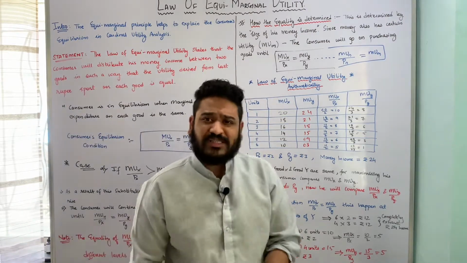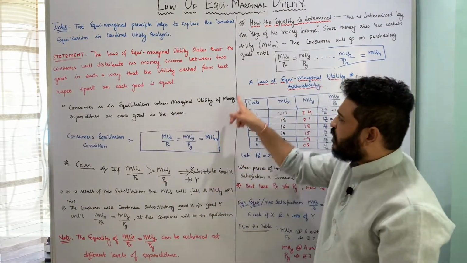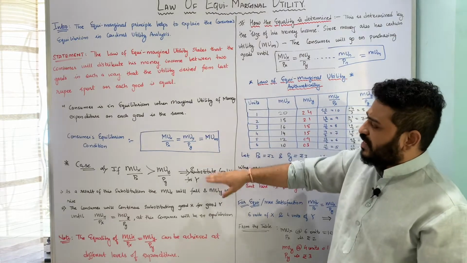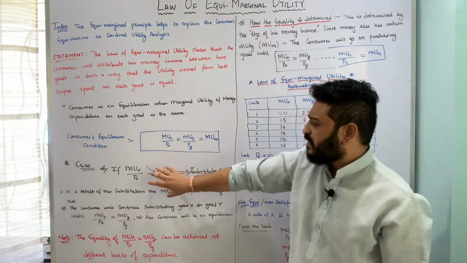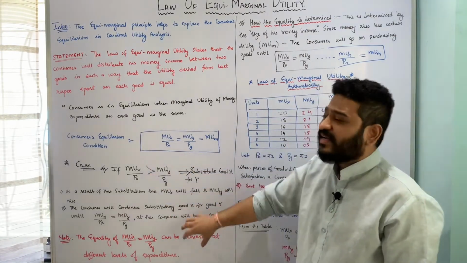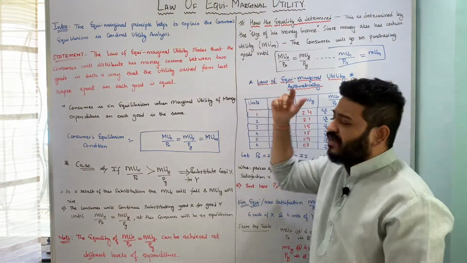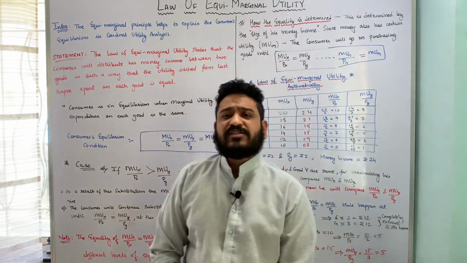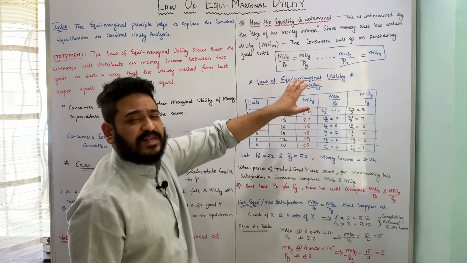I hope the concept of equimarginal utility with the help of these examples, wherein there is no equality and how this equality can be achieved, is pretty much clear. Let us now move to the law of equimarginal utility, arithmetical explanation of the same.